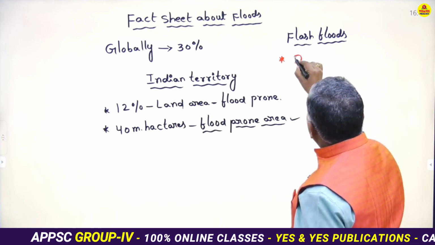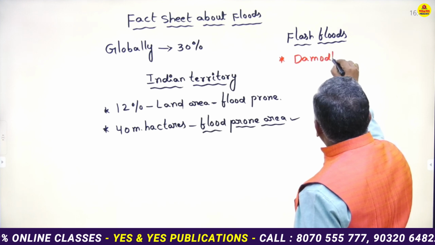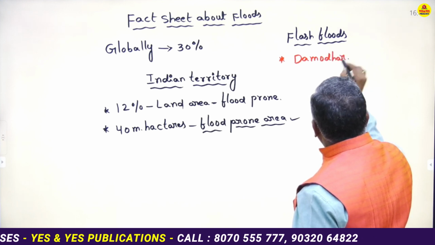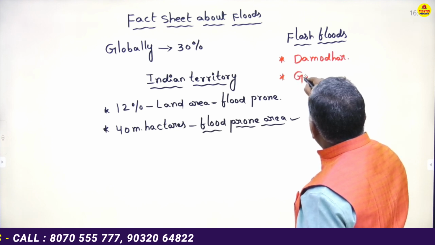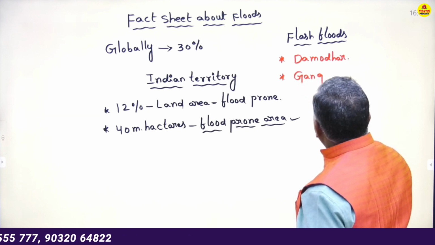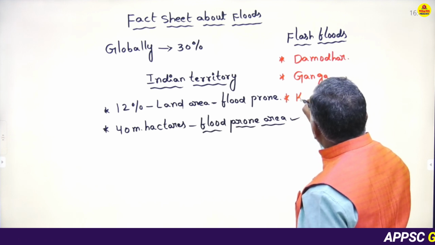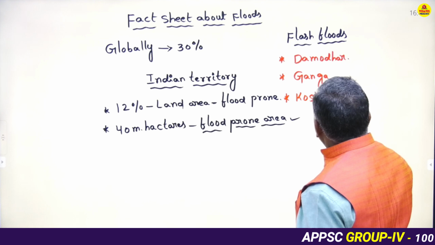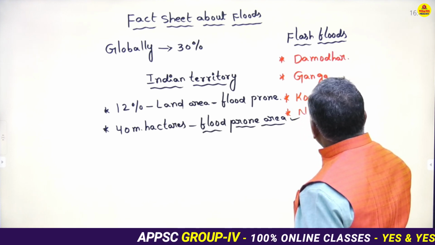Damodar river. Damodar, you know very well, is a tributary of the Hooghly river. Ganga, the river Ganga. Next one is Kosi river.